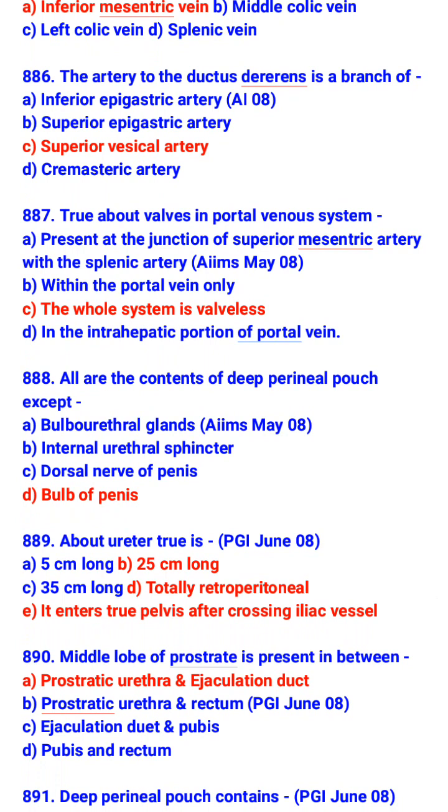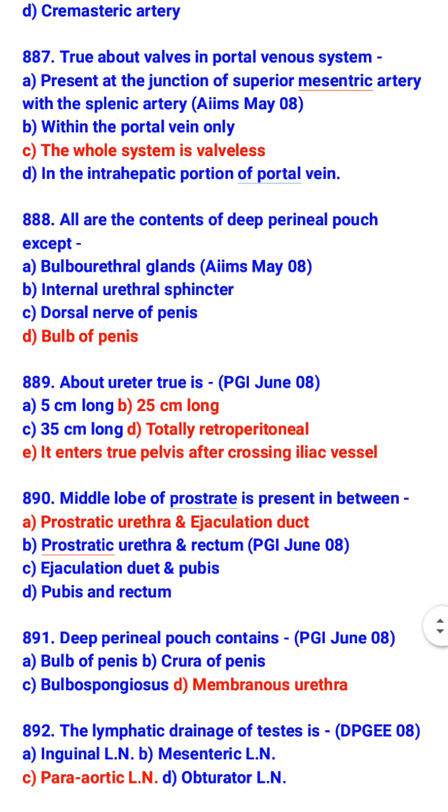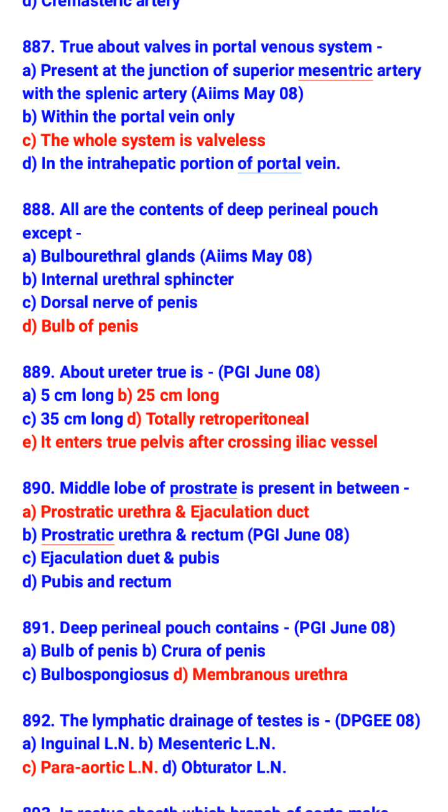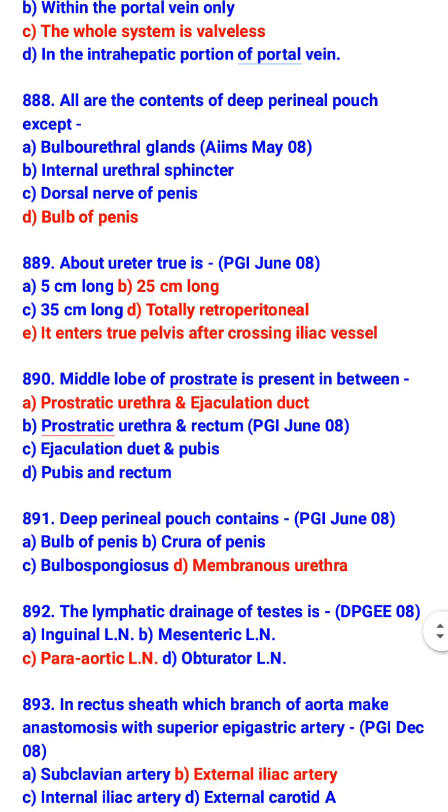So which are the contents of deep perineal pouch? Bulbourethral gland, sphincter urethrae, and dorsal nerve of penis. About ureter, true is that it is 25 cm long, it is totally retroperitoneal, and it enters the true pelvis after crossing iliac vessels. Middle lobe of prostate is present in between prostatic urethra and ejaculatory duct.